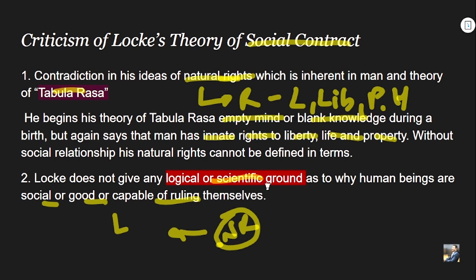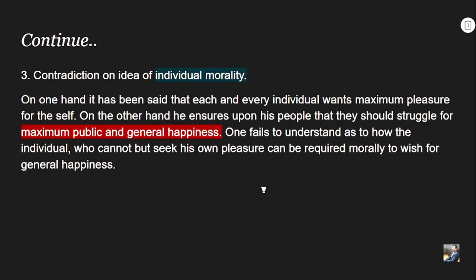He basically gives a very commonsensical, experience-based perspective of human nature. So this is what critics are criticizing in the social contract of Locke. Okay, so what is the third criticism? Contradiction on the idea of individual morality, right?